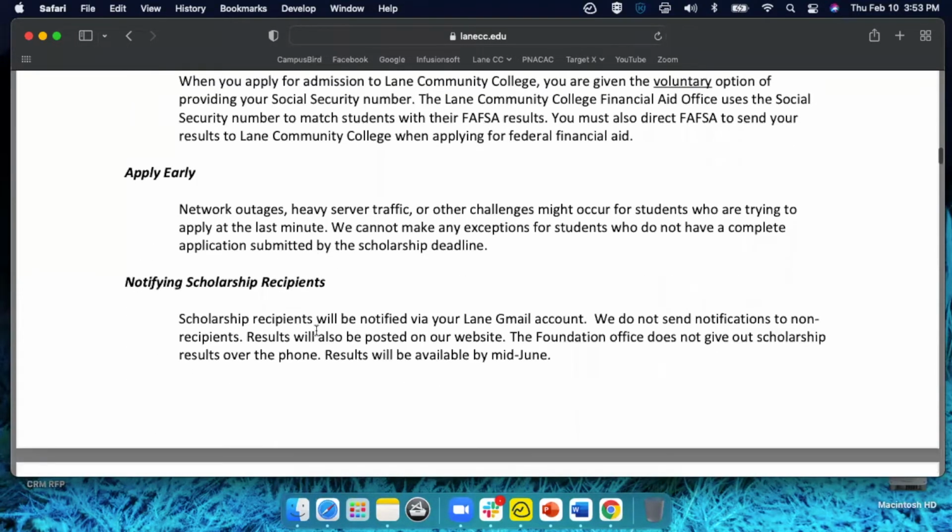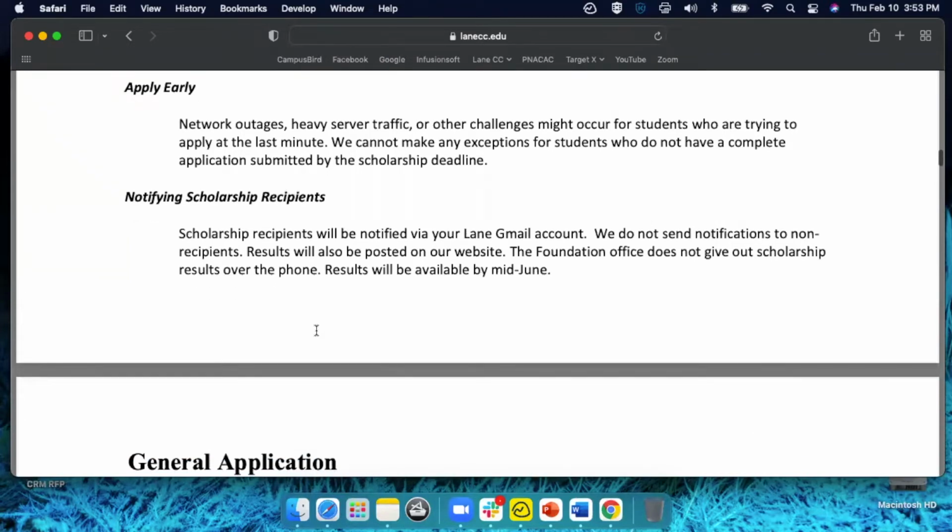Okay. You want to apply early. You don't want to work on this application a couple days before it's due, because some of the stuff will take a little bit of legwork on your end to get it organized and get all the documentation that you need. Especially the folks from your high school, if you need a transcript or a letter or something like that, you want to give them plenty of time. Adults have appointments or things that they're doing, they're taking vacation time, so you don't want to catch them when they're getting ready to be off or whatnot. And so make sure you give them plenty of time to get that information processed and give that to you.